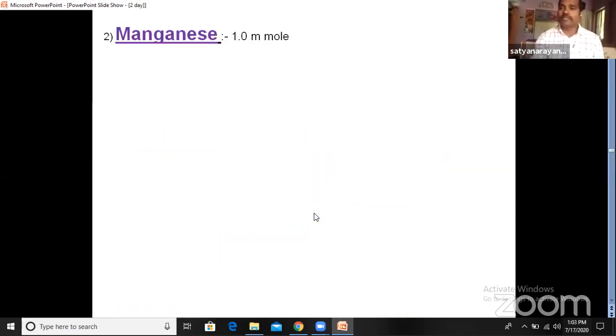Now let us see another micro element, manganese. It is required at the level of 1 millimole per kg of dry matter, and it is absorbed in the form of manganese ion. It is a divalent ion, Mn+2, so it is absorbed as the manganese ion.